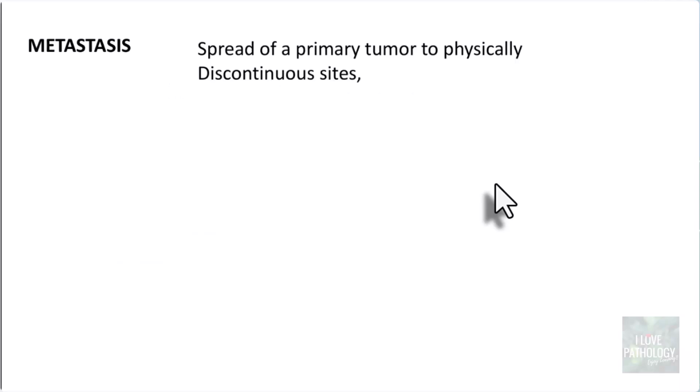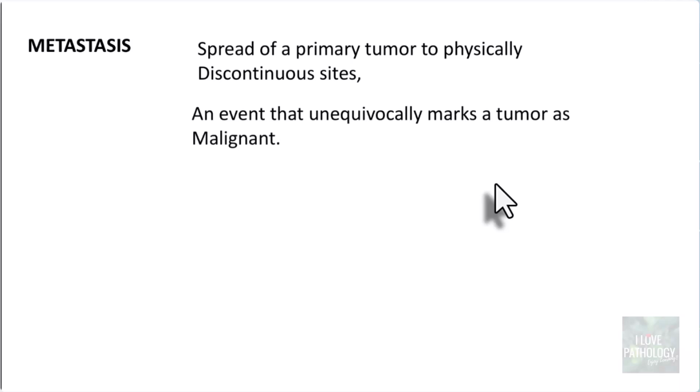So metastasis is basically spread of a primary tumor to physically discontinuous sites. Now, what do we understand by the term physically discontinuous sites? That means, for example, if there is a malignancy in the breast, if the tumor has spread to the liver or the spleen, right? Those liver and spleen are basically the discontinuous site from that of the breast, right? So that is called metastasis, which unequivocally marks a tumor as malignant, right?